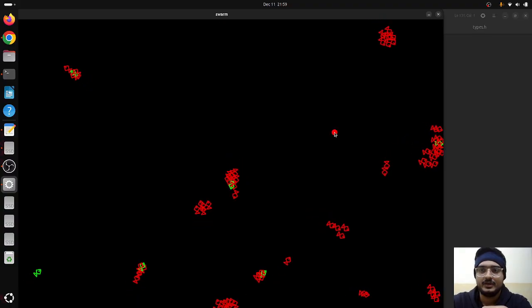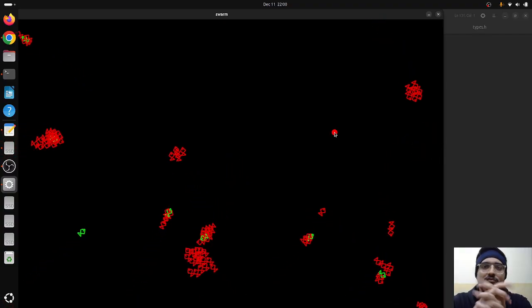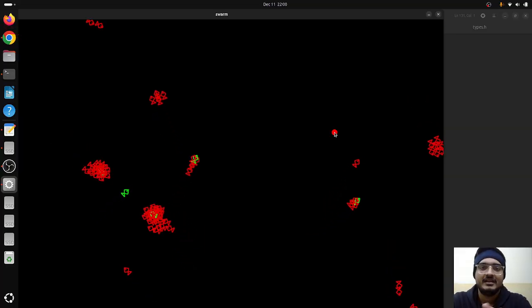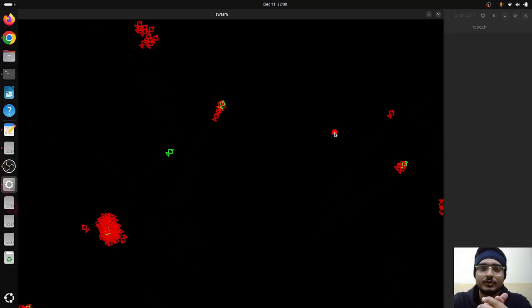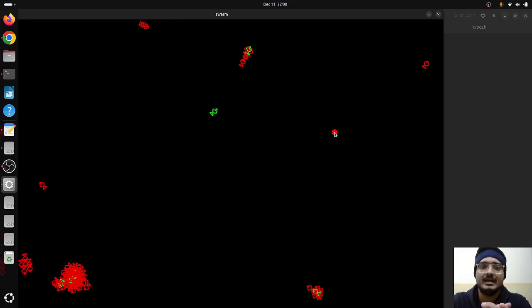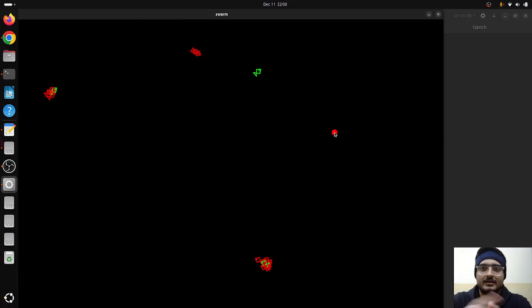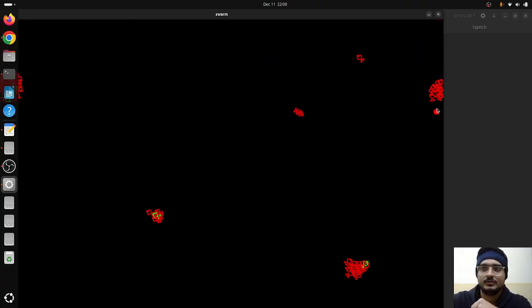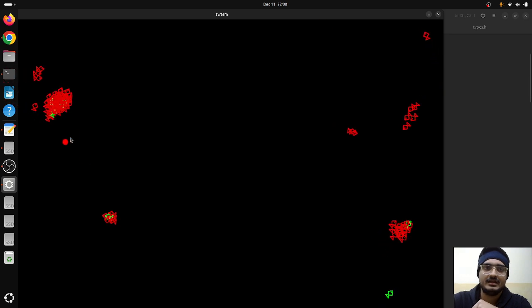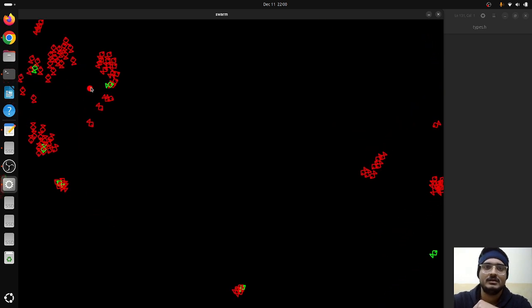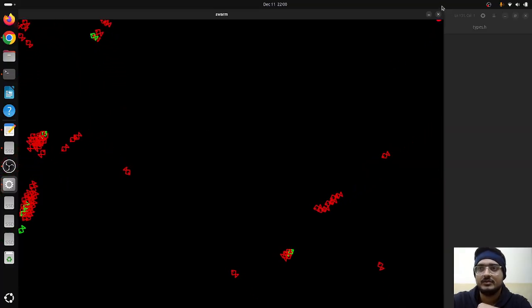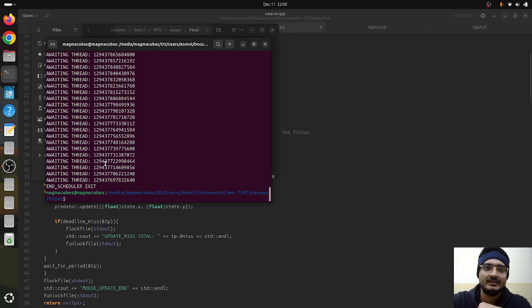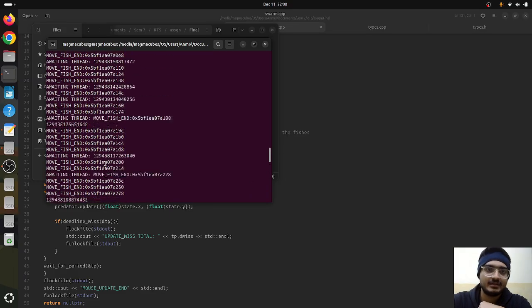And once we stop the movement of the predator, we can see that they have been aligning themselves into groups, with each group having a leader. We can see that in green, and they're moving together. Then we can disperse them again. So that is the simulation. And once we end the simulation, we can see that the logs come up, the threads come up.